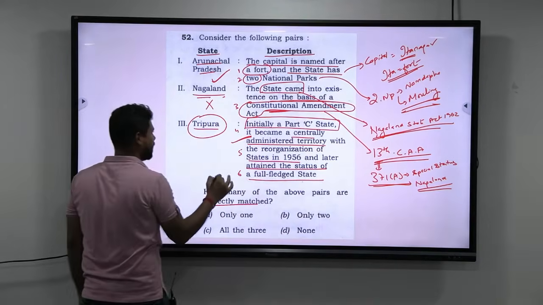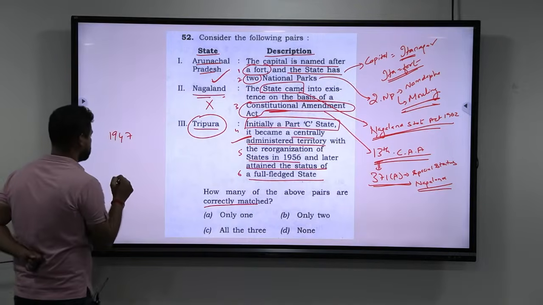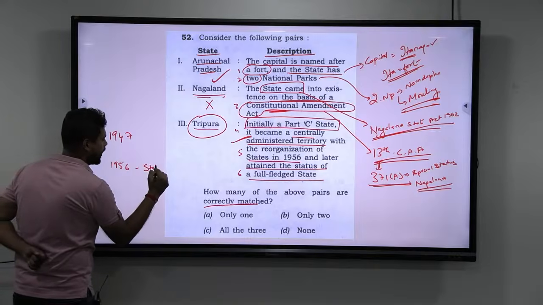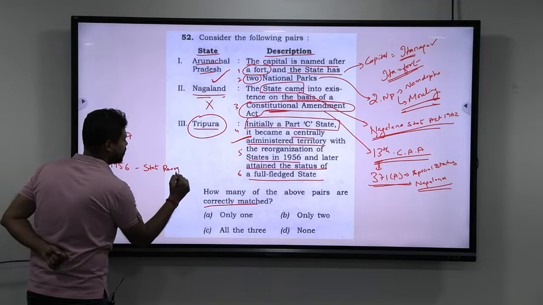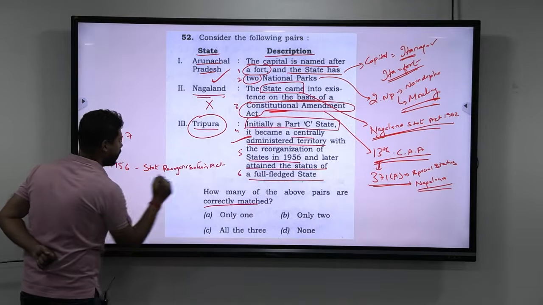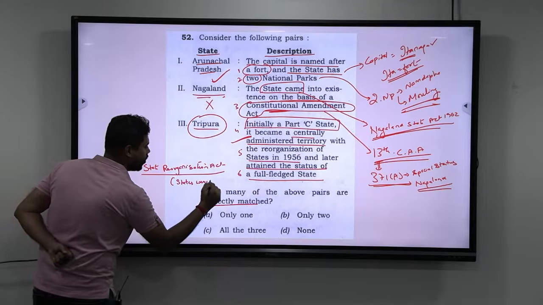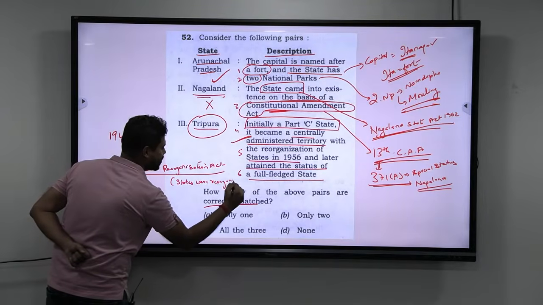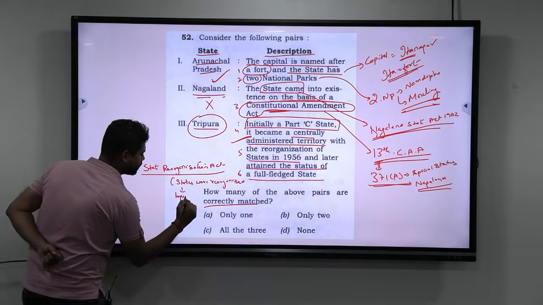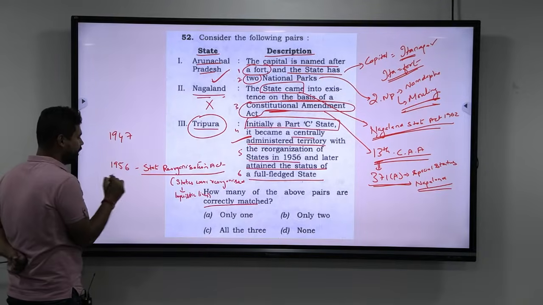Okay, let us analyze this. Now look at this. In 1947 we got our independence. In 1956 we passed something called the State Reorganization Act. What happened in this act was that the states were reorganized on the basis of linguistic lines. So this is what happened in 1956.